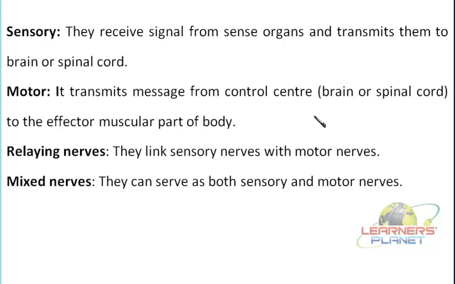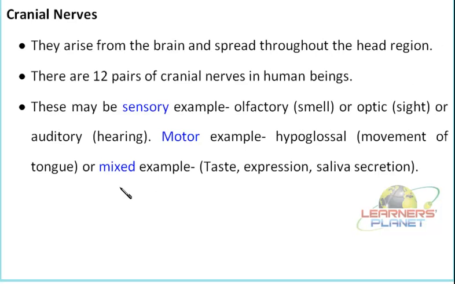It is either sending the message from the brain, or from the spinal cord. The next is the relaying nerve, which is the link between the sensory and the motor nerves. And mixed nerves, of course, are those which serve as both sensory and motor nerves.